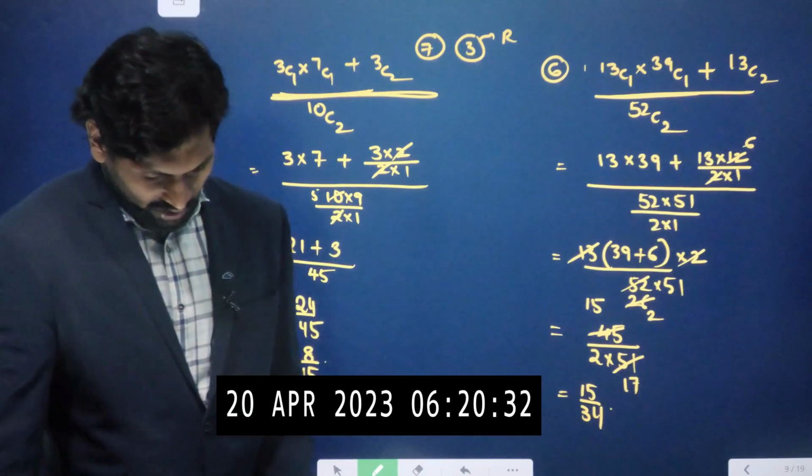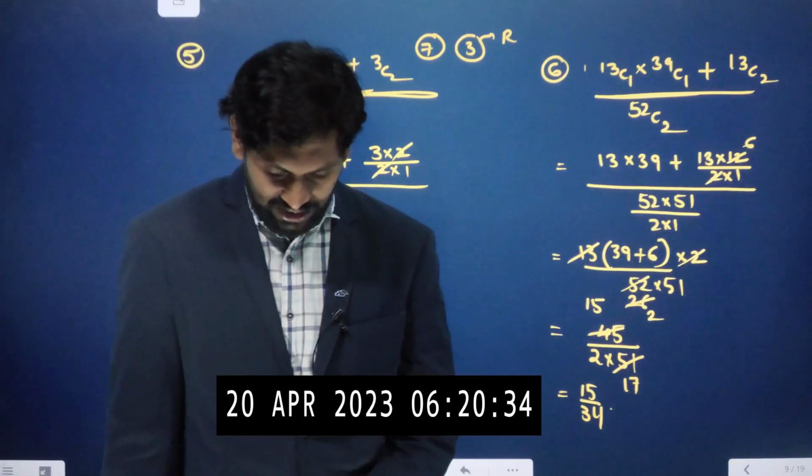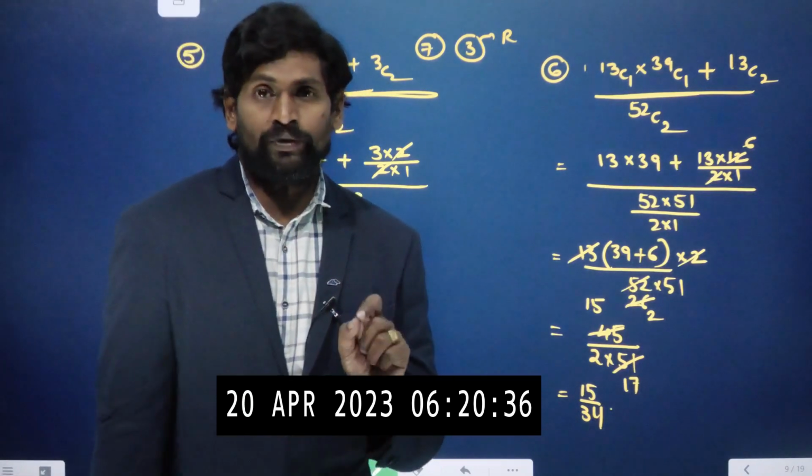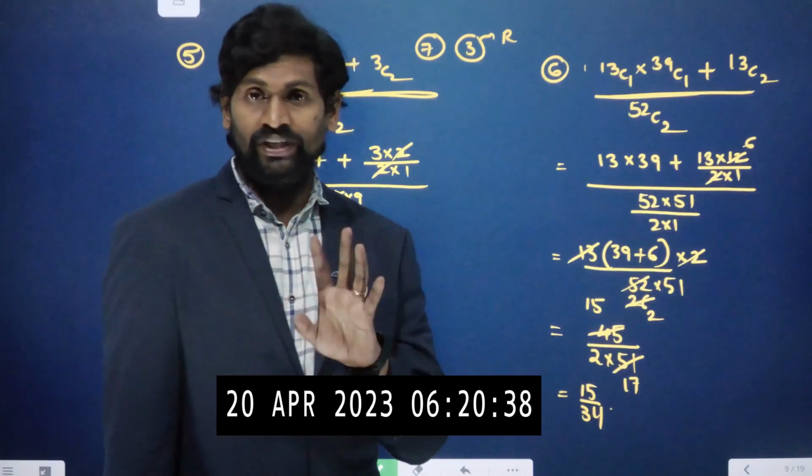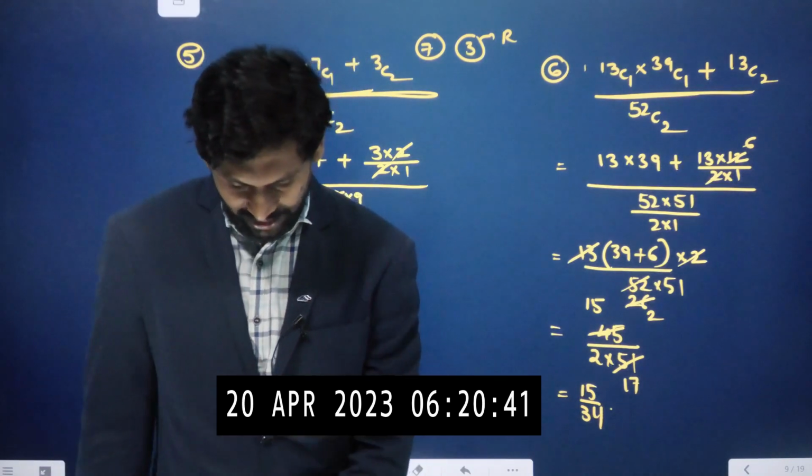Okay? Now, let us go to the 7th question. The 7th question is inappropriate. That means the question is not given completely. There is a mistake in that printing. So, just leave the 7th question. We are going for 8th question.